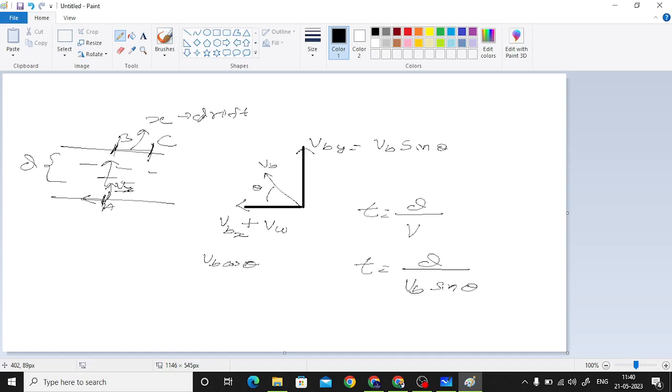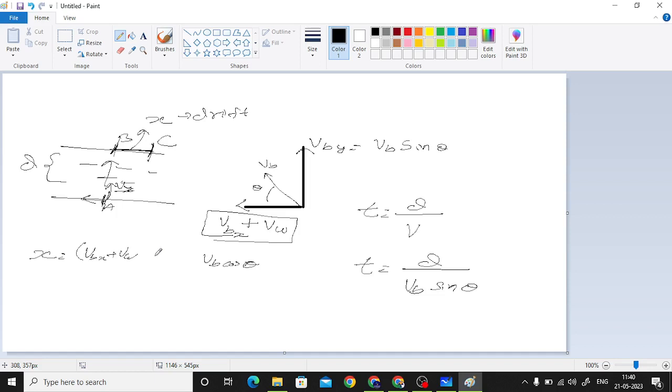Distance traveled will be equal to speed into time taken, and the time taken to reach from point A to point B is equal to the time taken from point B to point C. So time taken for this whole journey is this much, and we'll substitute this t here itself.